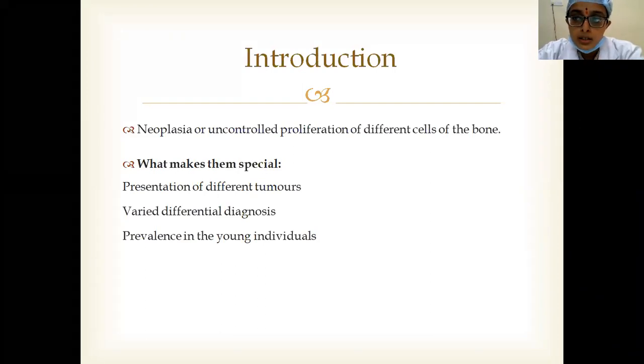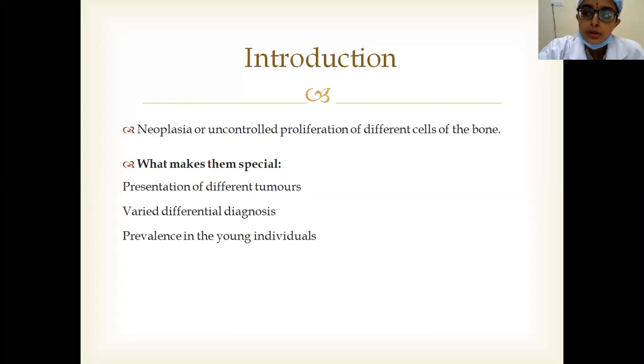The radiological appearance of a particular tumor is similar to many other tumors. Like unicameral bone cyst has a similar radiological appearance to aneurysmal bone cyst, fibrous dysplasia, and GCT also. So differential diagnosis is over a wide range. That makes bone tumors another special entity, especially benign.